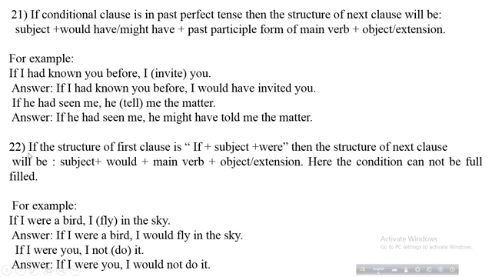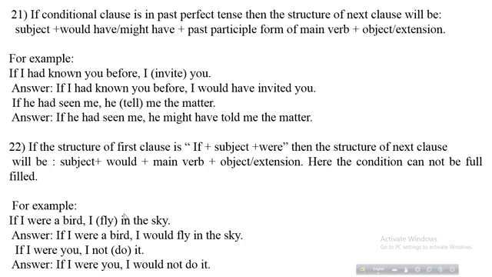Okay students, next rule, you see, if the structure of the first clause is if plus subject plus were, then the structure of the next clause will be subject plus would plus main verb plus object or extension. Here the condition cannot be fulfilled. Okay, students.